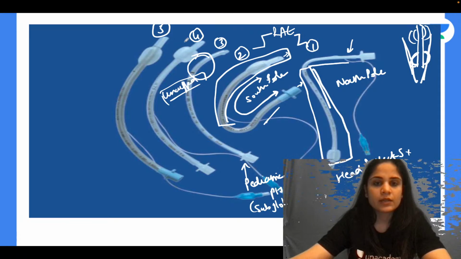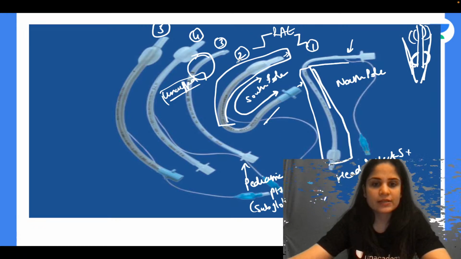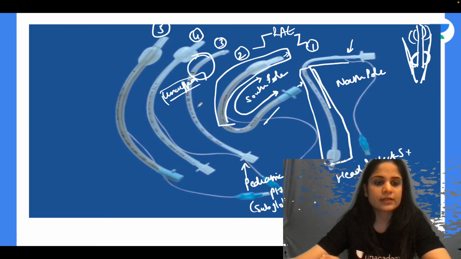Alright. Okay. Now can you identify tube number 4 for me? Anyone, can you tell me what is the problem with an uncuffed tube? If I have an uncuffed tube, it can lead to aspiration of gastric contents. So aspiration chances are high with an uncuffed tube, but subglottic stenosis chances are low with an uncuffed tube.